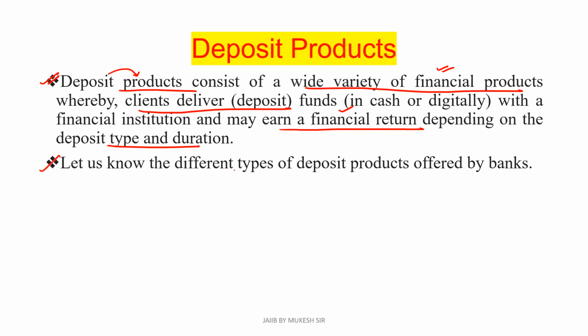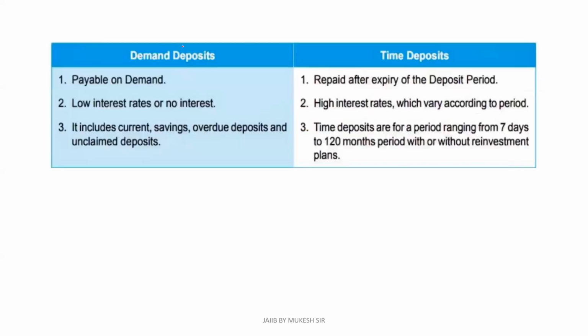Now we have to understand the different types of deposit products offered by banks. First of all, we discuss demand deposits and time deposits. Demand deposits are those deposits that are payable on demand. Time deposits are those deposits that are repaid after the expiry of the deposit period.